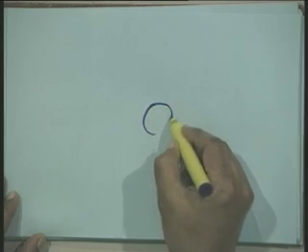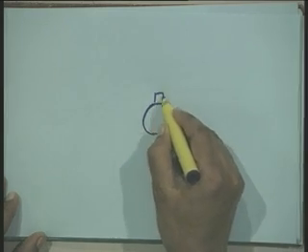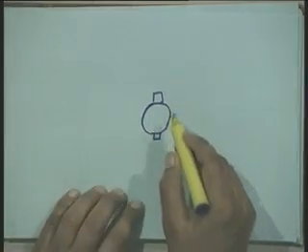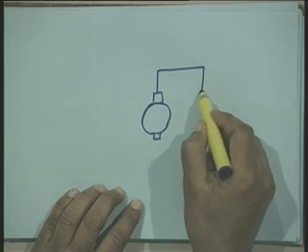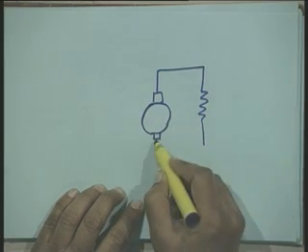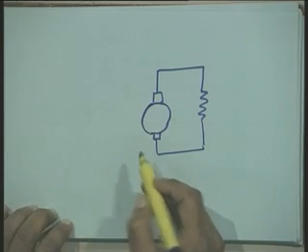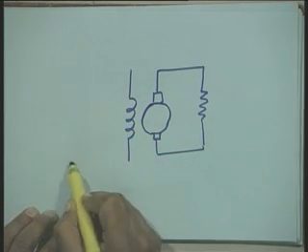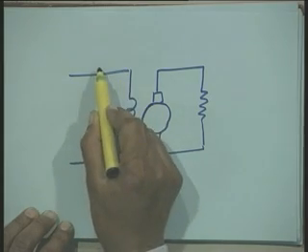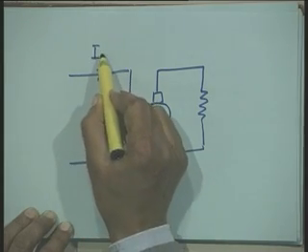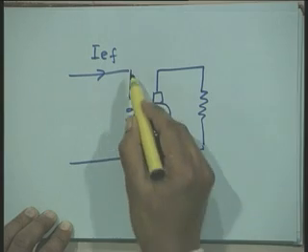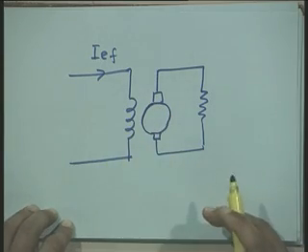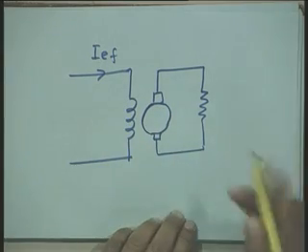Now, this can be explained like this. You have your DC generator armature, across this you put a resistance, and this is the field winding. Call this current IEF, and run this machine at rated speed.